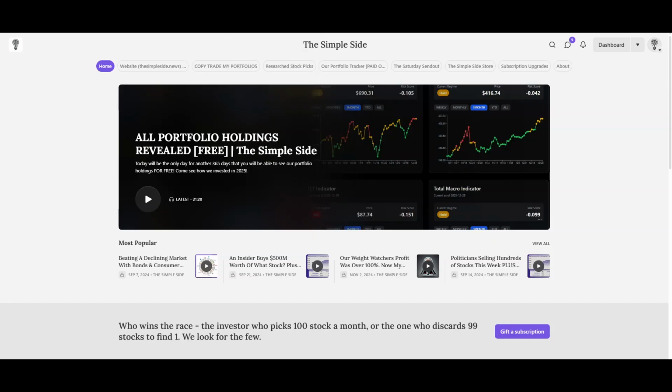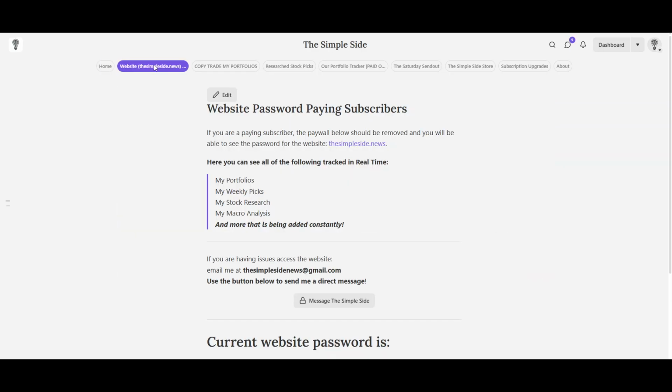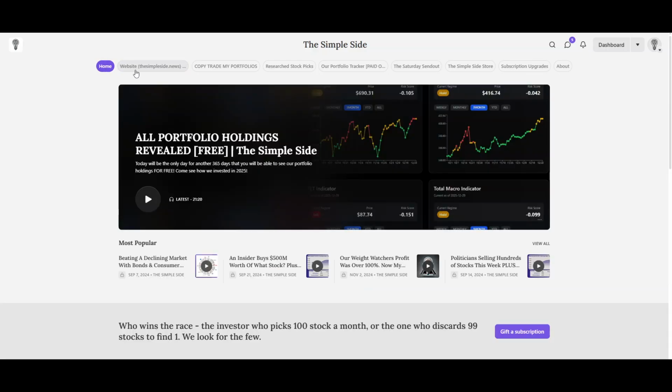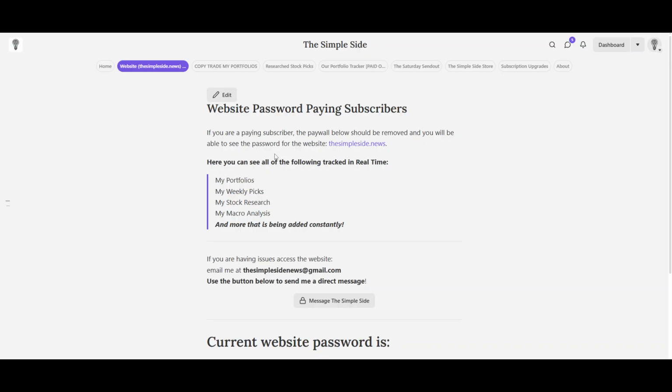But let's jump into how this is all going to work. So what we've got is this right here. If you are on the homepage of the website, you'll see this little link. It'll say website, parentheses, thesimpleside.news. Click on that. And what you're going to see here is the password to access the simpleside.news website. So right here is the link to access the website, but it's going to be password protected.